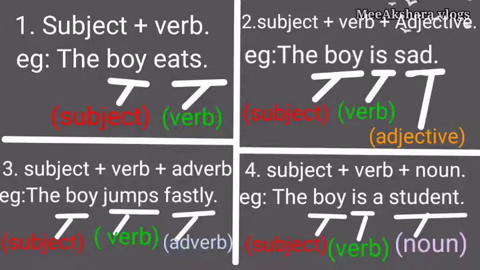That's it friends for today. I think I have explained to the best of my knowledge. Hope you all understood what is the sentence, subject, predicate, object and the structure of the sentence.